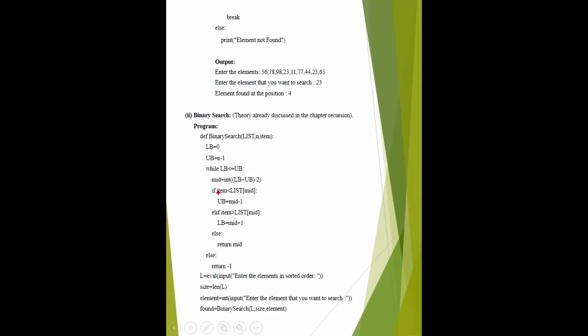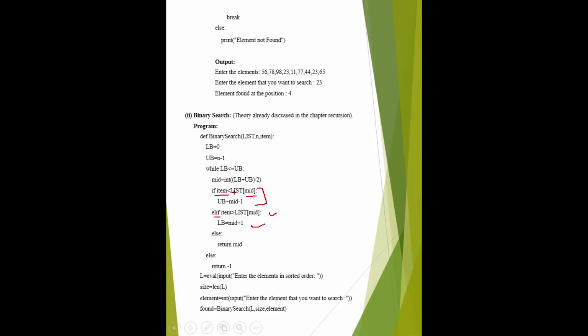In the code we have seen here, we want to search the element 61, but the middle value is 51. Is 61 less than 51? No, it is not true. Then we go to the else part. Is 61 greater than 51? Yes, it is true. Then the lower bound shifts from 0 to middle plus 1. But if it is less, then the upper bound shifts from middle to middle minus 1. Upper bound shifts from n minus 1 to middle minus 1.